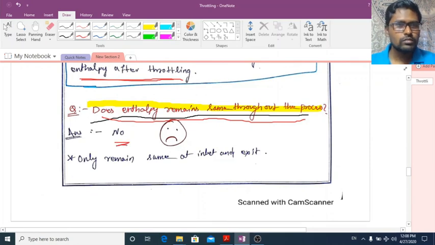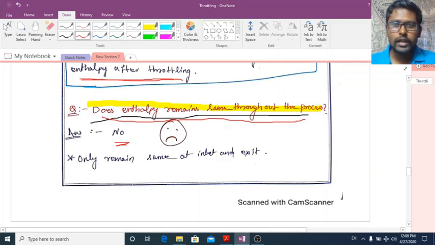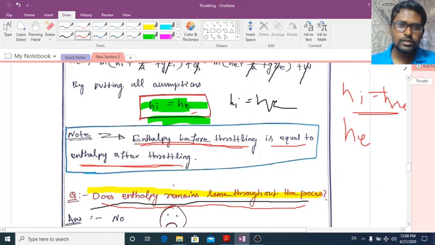Okay. And there is a major misconception among people that throttling is an isenthalpic process. Isenthalpic means enthalpy remains constant throughout the process.